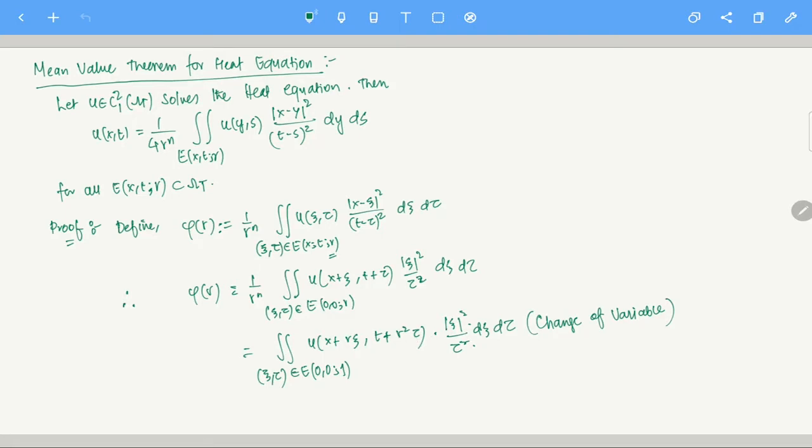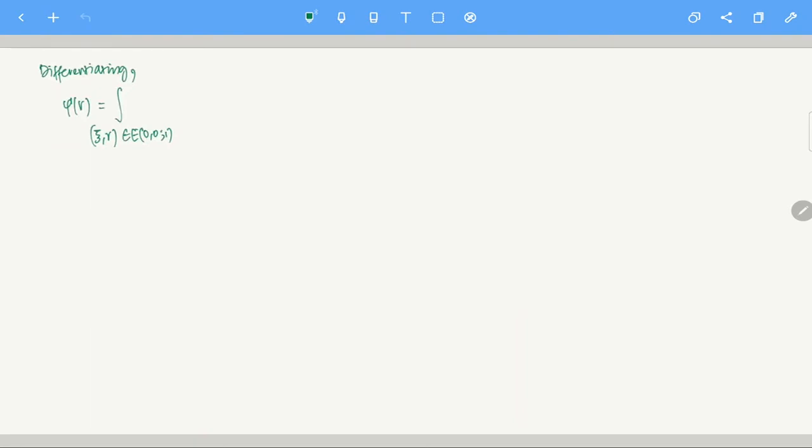So let me write it down here. This is gradient of u at the point (x plus r xi, t plus r square tau) dot xi, because the derivative is with respect to r, times mod xi square by r square, d xi d tau, plus there is another term.